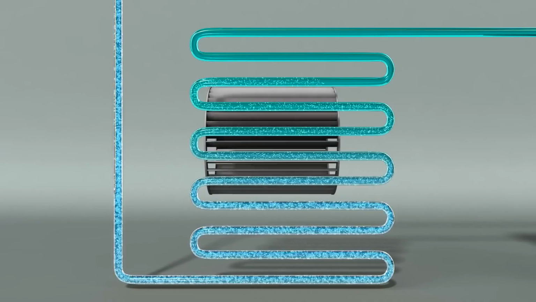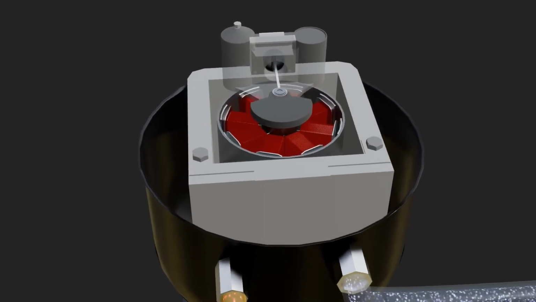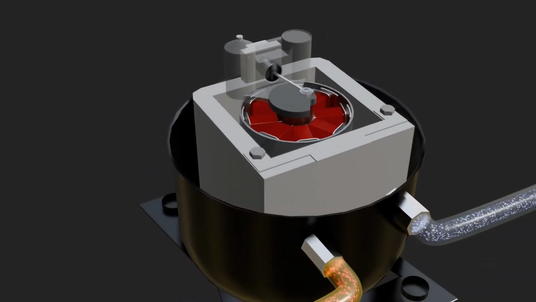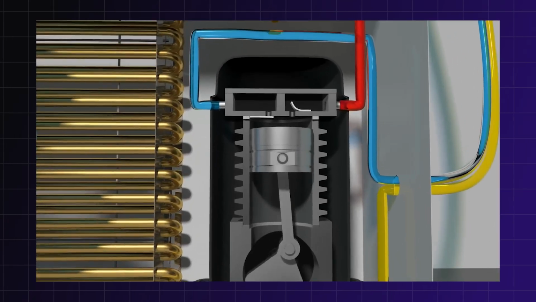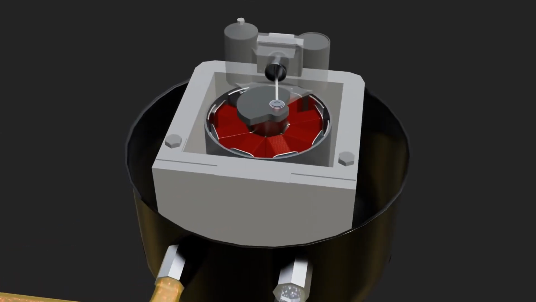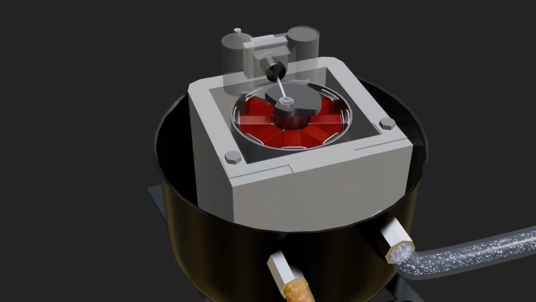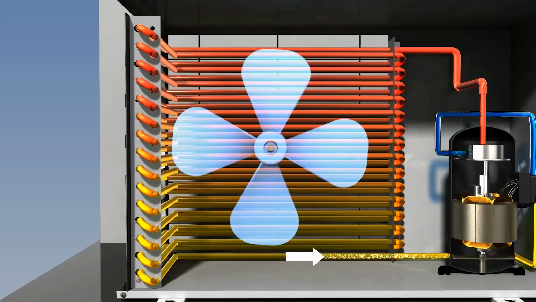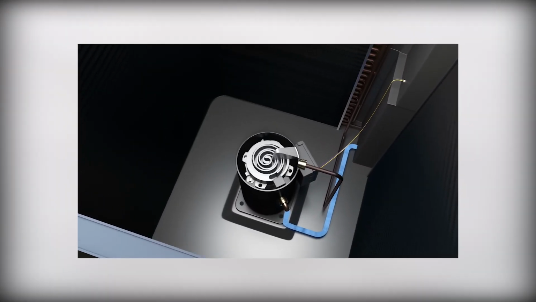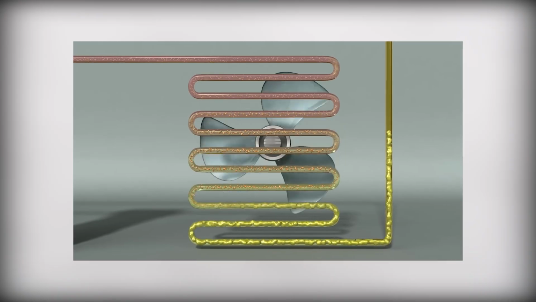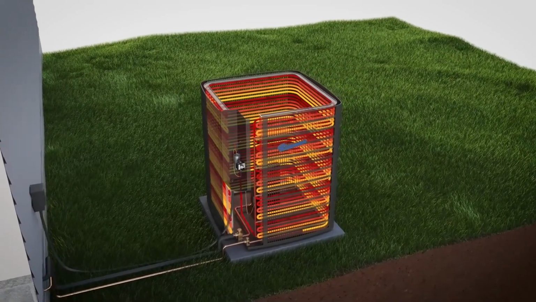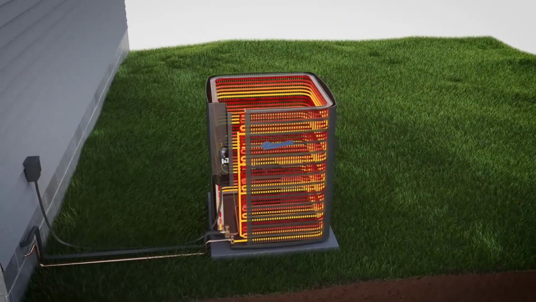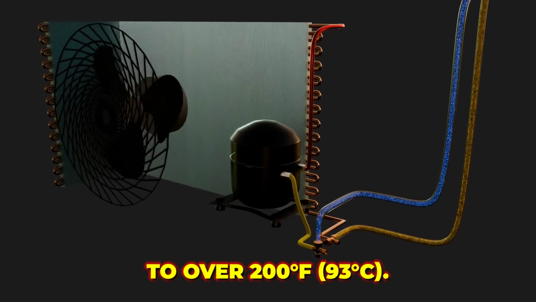After the refrigerant has absorbed heat from the air in the room and evaporated into a gas, it flows to the compressor. The compressor is a mechanical device that increases the pressure and temperature of the refrigerant gas. This process is essential for the next stage of the refrigeration cycle, condensation. The compressor works by drawing in the low-pressure refrigerant gas from the evaporator and compressing it into a high-pressure, high-temperature gas. This compression process causes the temperature of the refrigerant to rise significantly, often to over 200 degrees F, 93 degrees C.